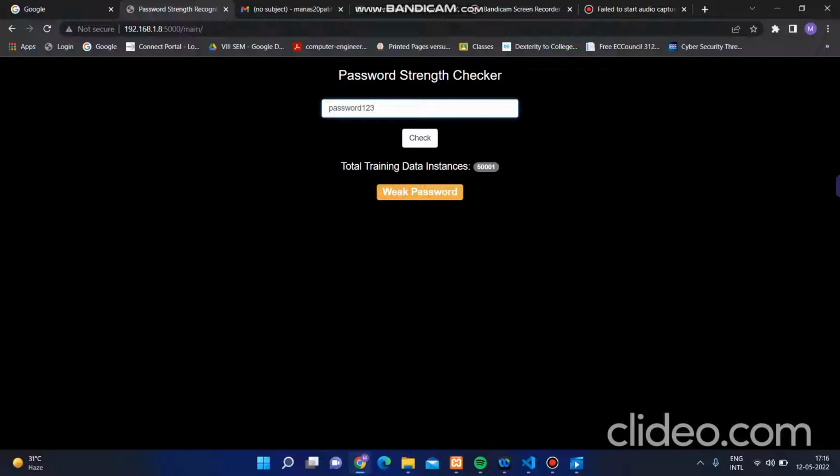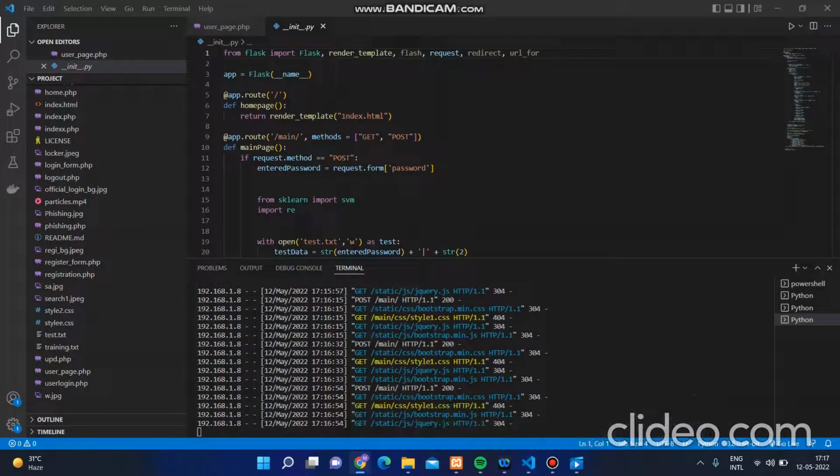So what if we add some special characters to it, like P@$. Let's check. Here you go. As you can see, it is showing a very strong password. For this particular function, that is the password strength checker, we use machine learning methods. So let's understand how we implemented this whole functionality.